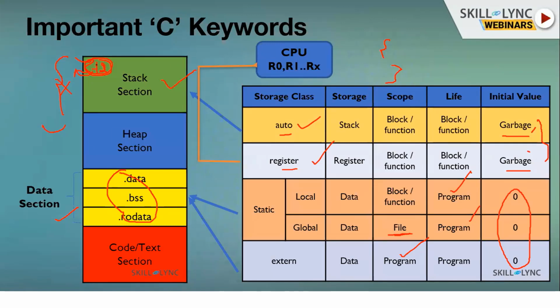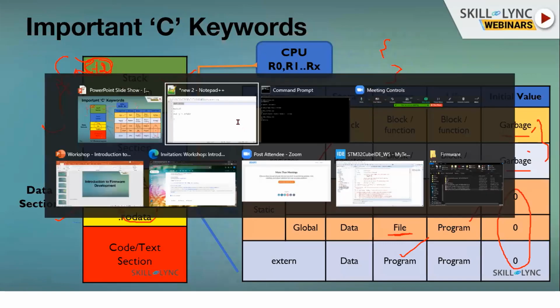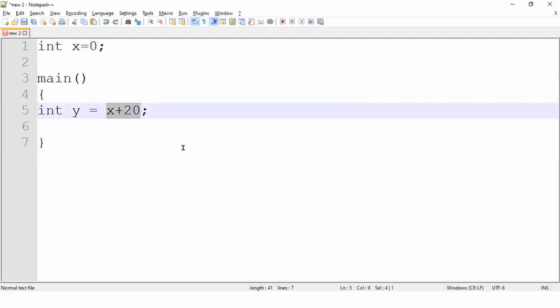Then when you called function one, some data might be there, something you have written here, right? So you are not clearing that out. So when you call function two, there may be 0 or there may not be 0. That's why garbage value may be present. So whenever you declare any local variable, you have to specifically initialize it with 0.